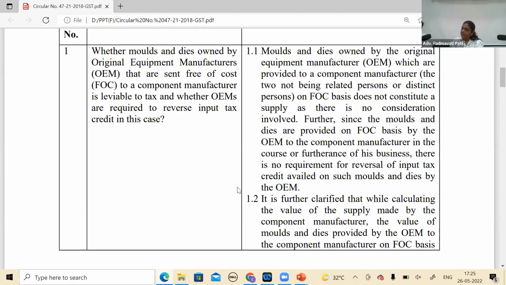Price is not the sole consideration. This is an additional consideration that I am giving you. Why do you feel it is not an additional consideration, going by your point only? As we told, section 15 for value. Price should be the sole consideration. Even section 15 inclusions, as you compare to rule 6 of valuation rules under excise, it does not specify that these things have to be included.